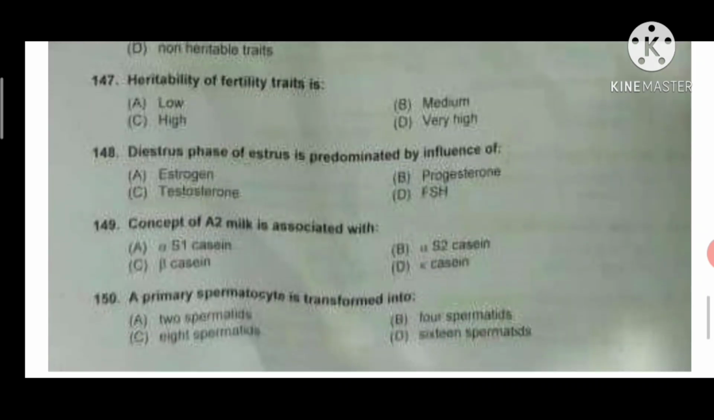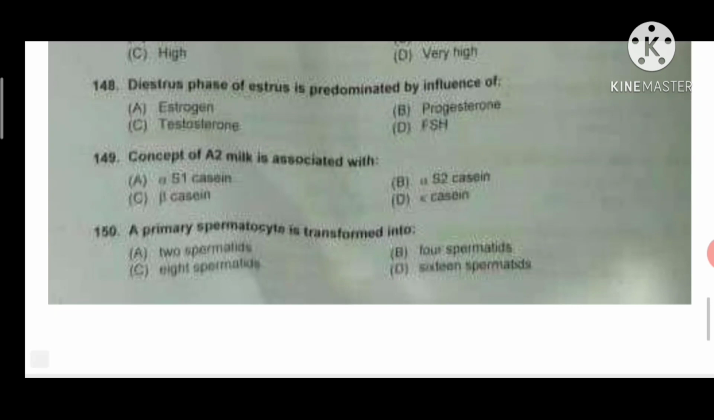Distress phase of stress cycle is predominated by the influence of progesterone. Concept of A2 milk is associated with beta casein. Answer C will be correct. A primary spermatocyte is transformed into 4 spermatids. Answer B will be correct.